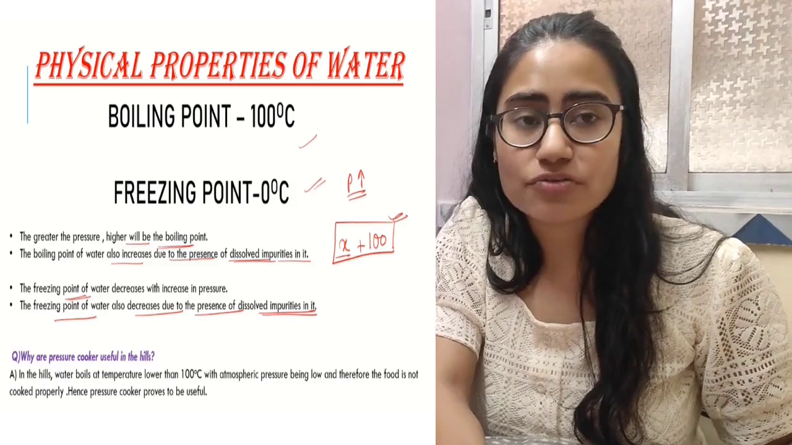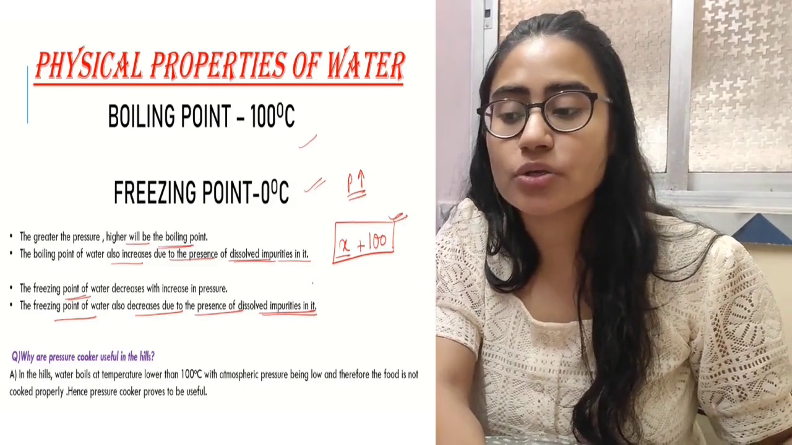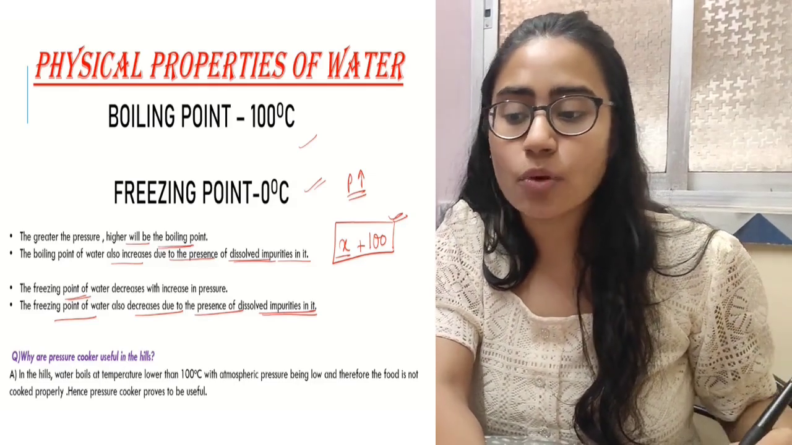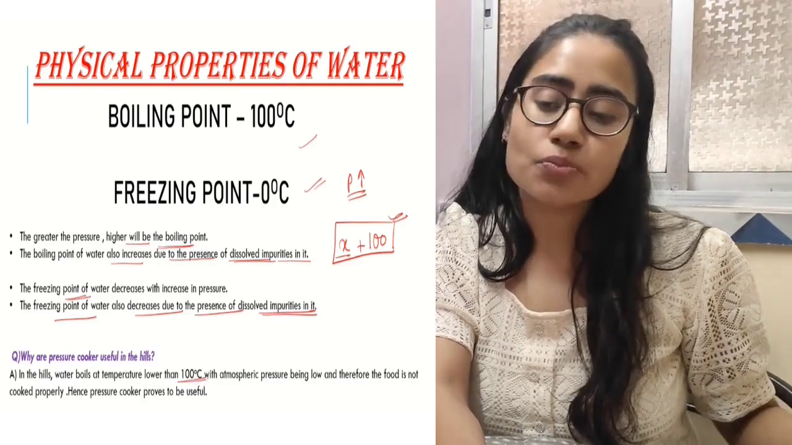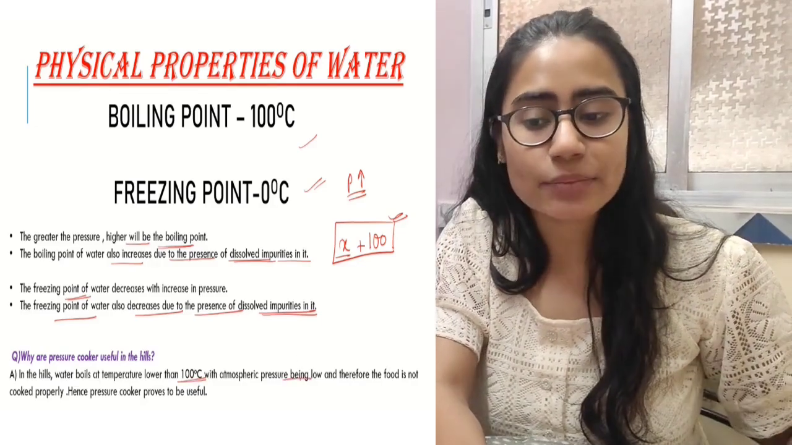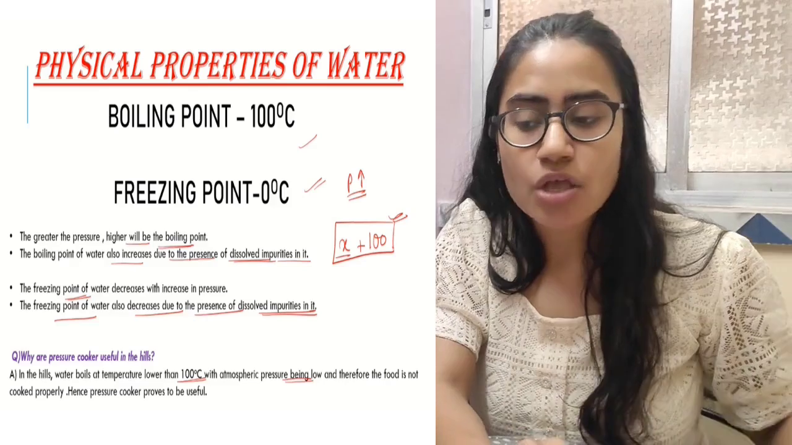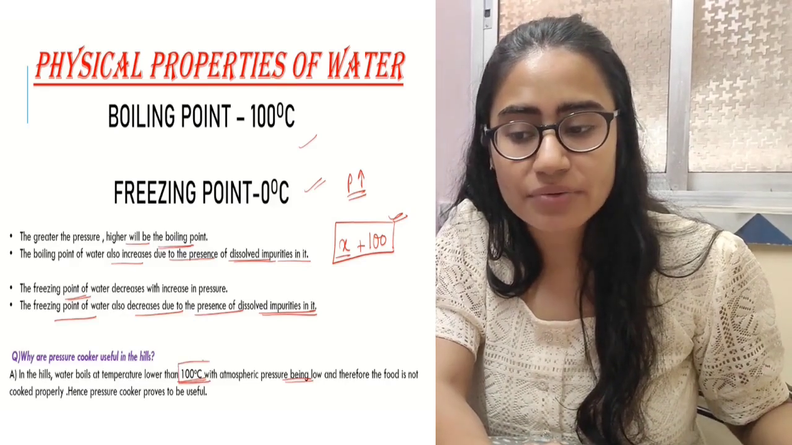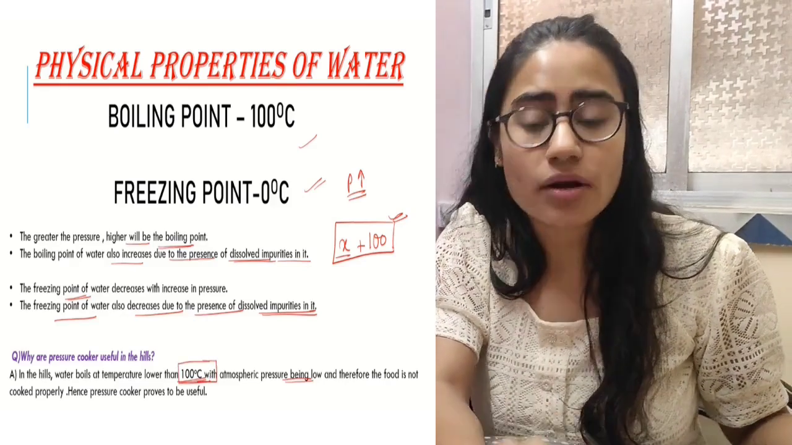Okay, so an important question from this part is: why is the pressure cooker useful in hilly areas? In the hills, what happens? The water is going to boil at a lower temperature, because the atmospheric pressure is very low over there. So the boiling point is lower than 100 degrees and in that situation the food will not cook.